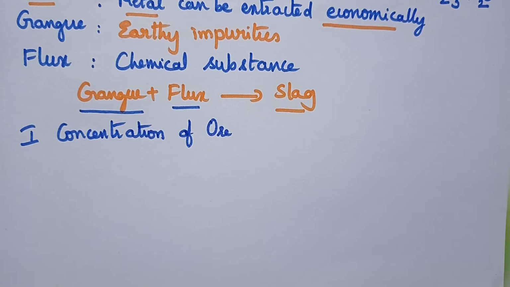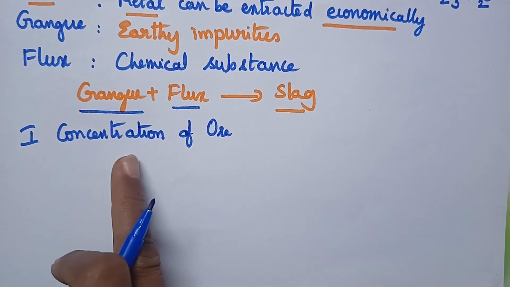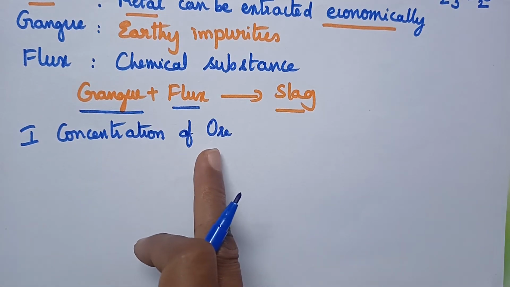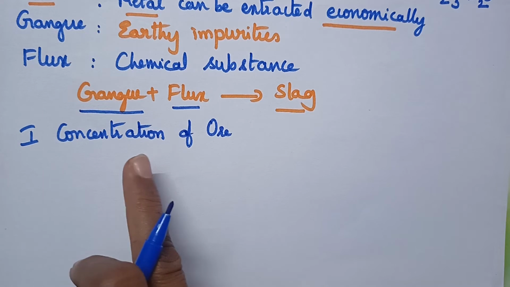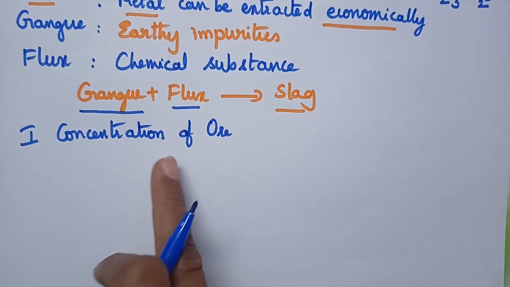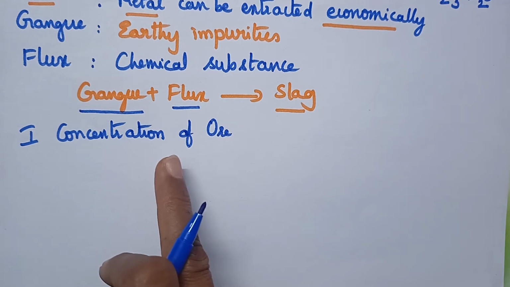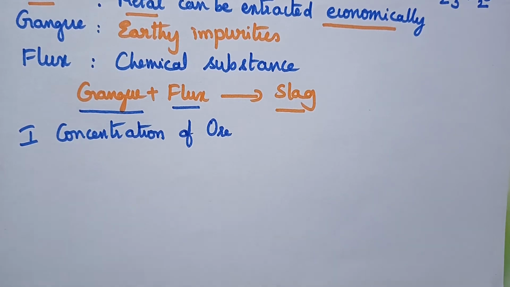In this first step, the earthy impurities associated with ore can be removed by following different methods.